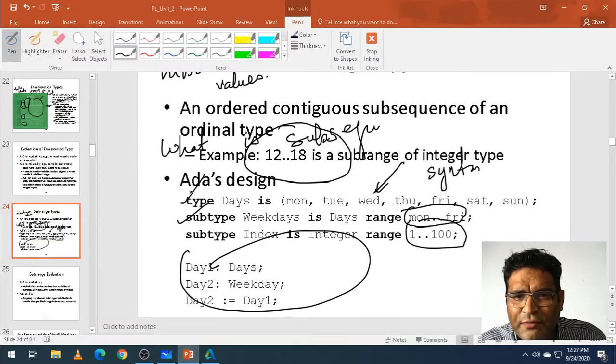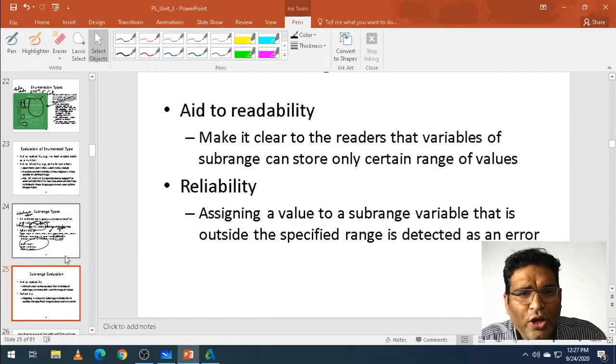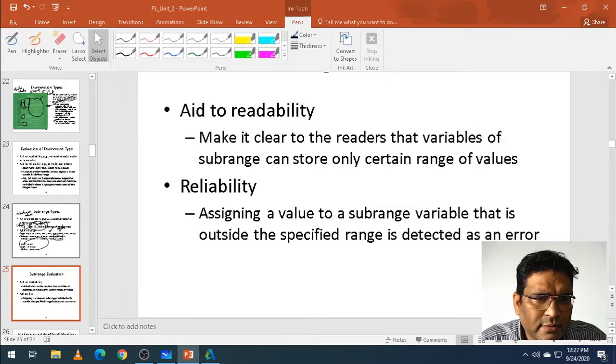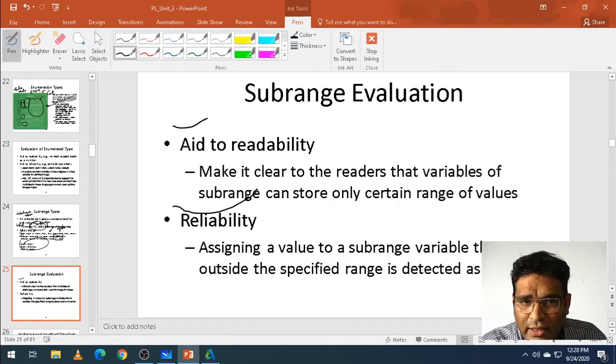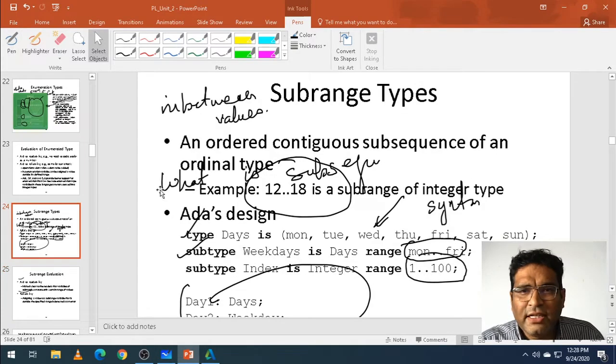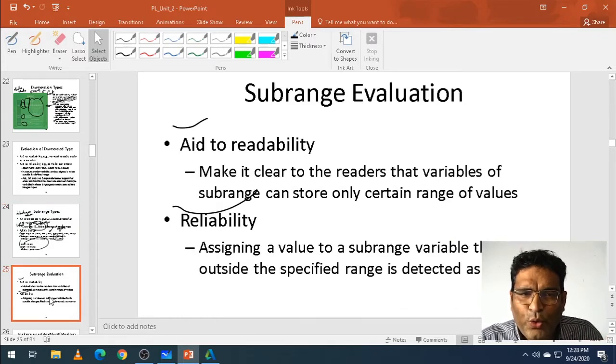In the one example we have taken, Ada, it is defined like this. Now let's move to how you evaluate this. It is also readability, making it clear to the reader. The subrange variable can store only a certain range of values, and it is very reliable. Yes, it is very readable, it is very reliable.